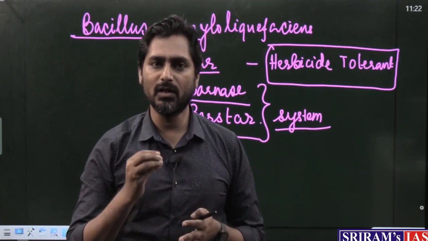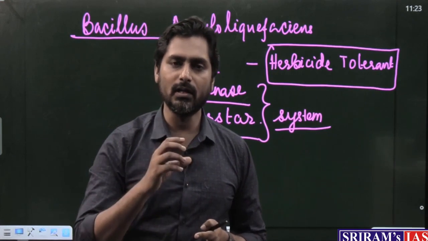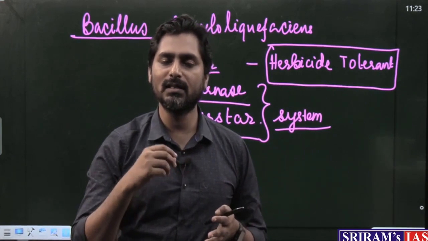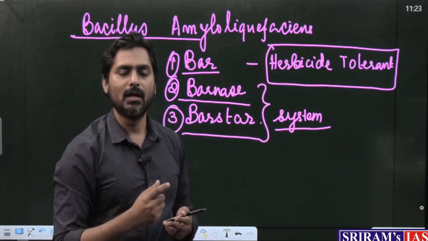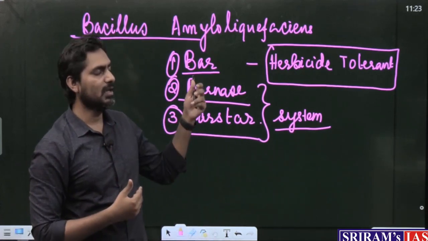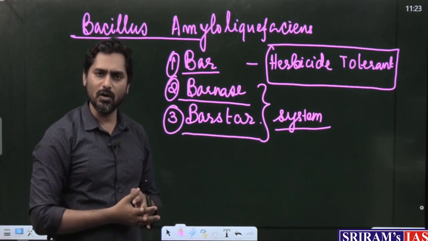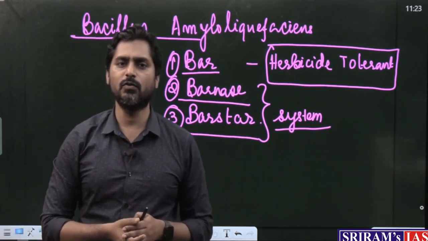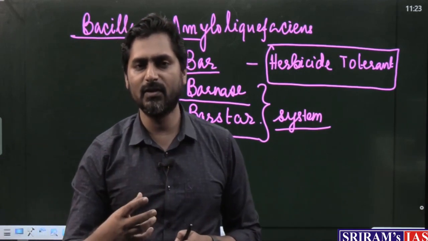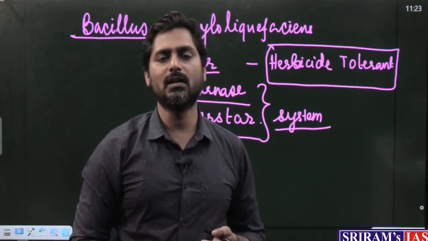See, one of the important things that you should know is that BT cotton is legal in India. What is the difference between cotton and mustard? Cotton is a non-food crop, but mustard, if it is given approval, will be a GM food crop.